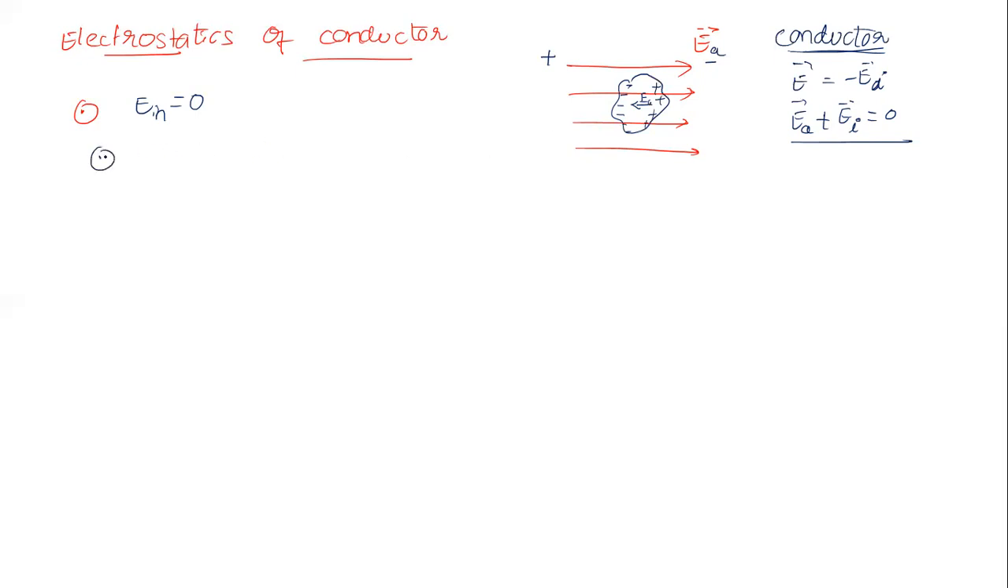Second property: charge always resides only on the outer surface. Whatever charge is there on the outer surface is what we call excess charge, because inside it is electrically neutral. Inside, we already know the charge is also 0. Whatever is there beyond that is excess charge.